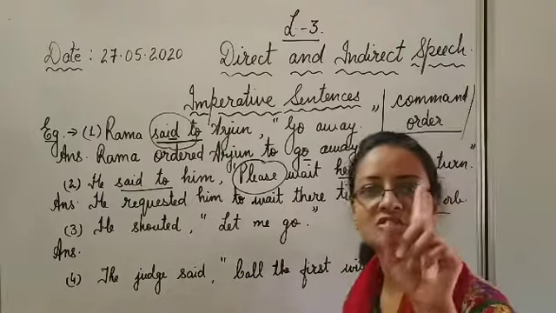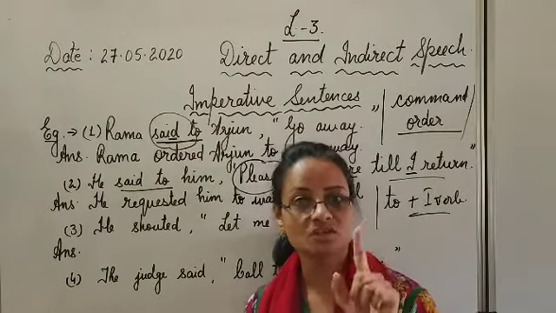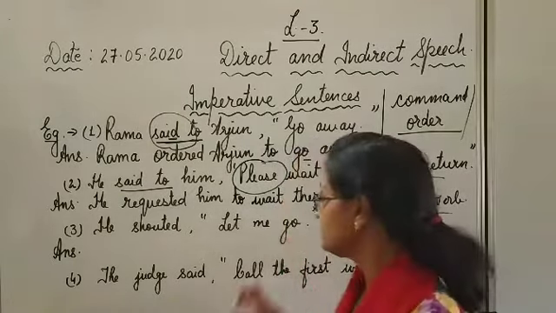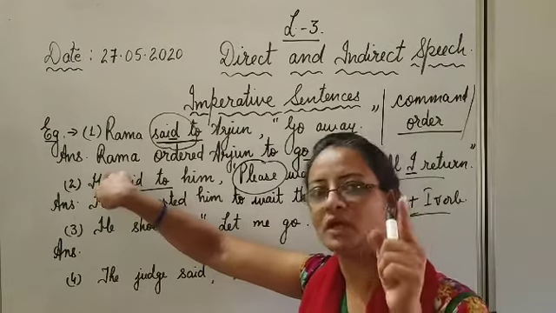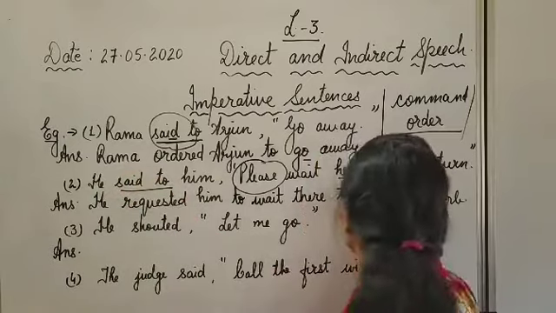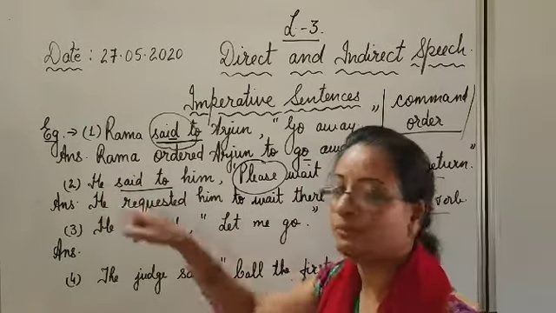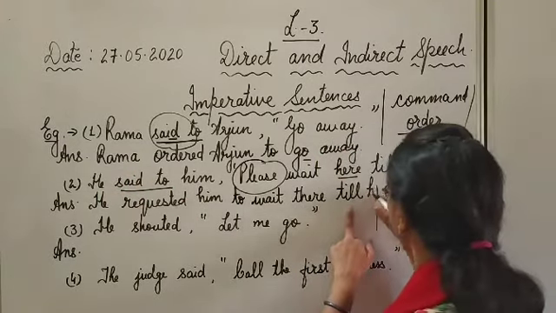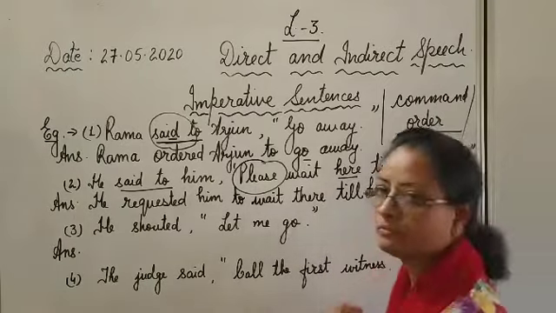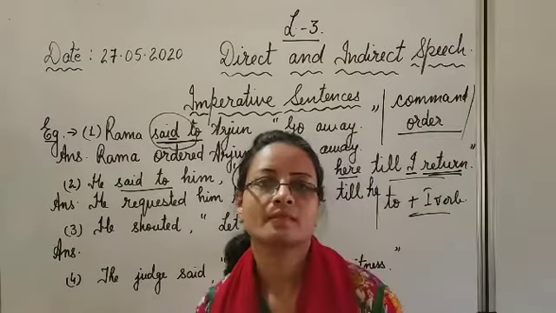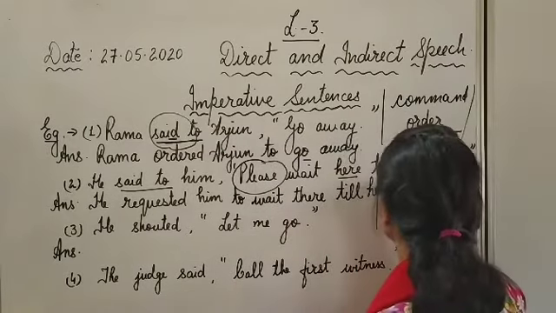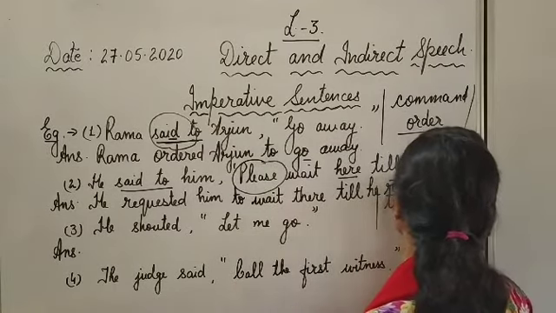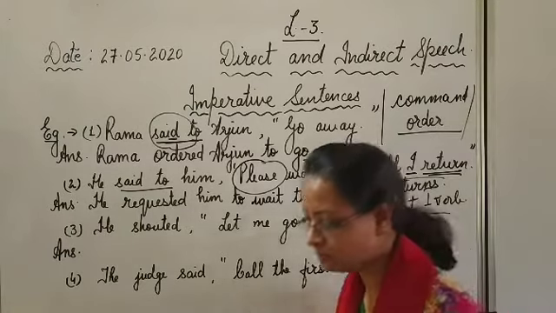I. I, first person pronoun, the rule of changing the pronouns. First person pronouns will change according to the speaker of the reporting verb. So, I will change into he. Till he return. I takes plural verb. He will take singular verb. He returns. S will be there. Full stop. Clear?